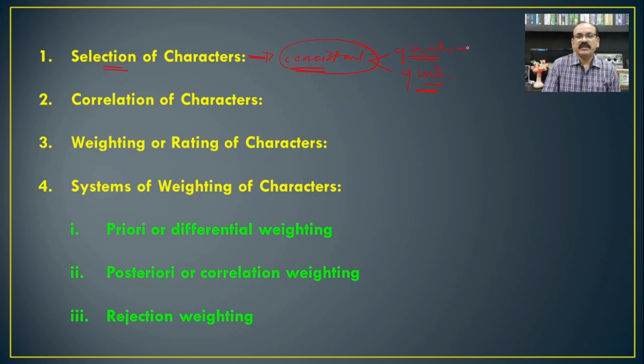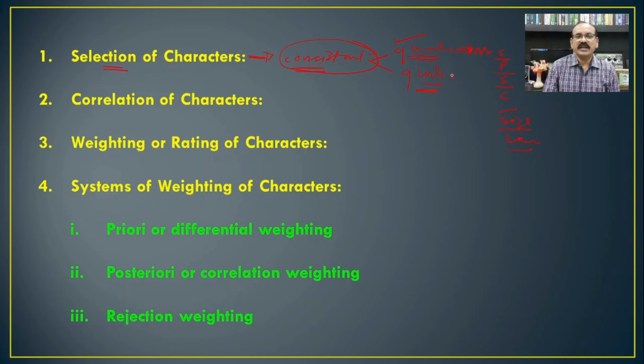For example, quantitative characters are the number of sepals, number of petals, number of stamens, number of carpels, or the size of the leaf, size of the petal, size of the sepal, etc. This can be easily measured. So such characters are considered as quantitative characters. Even those characters which do not show variation can be selected as taxonomic characters.